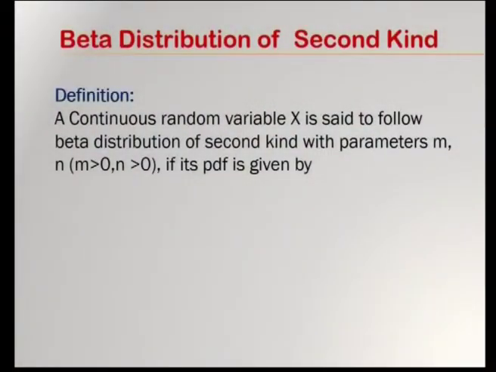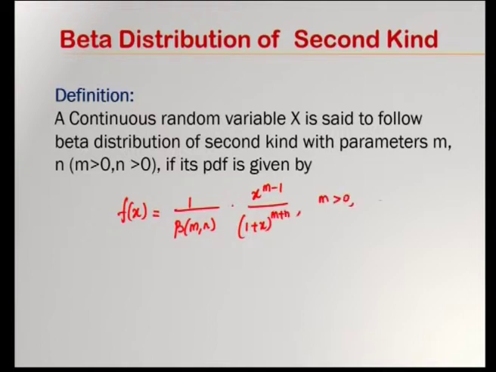Next, the beta distribution of second kind definition goes like this: a continuous random variable x is said to follow beta distribution of second kind with parameters m, n, where m and n both are greater than 0, if its PDF is given by f of x equals 1 by beta of m, n, x power m minus 1 by (1 plus x) whole power m plus n, where m is greater than 0, n is greater than 0, and x is in the interval 0 to infinity.